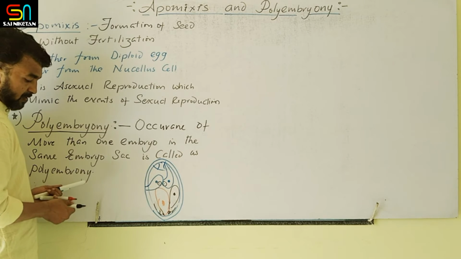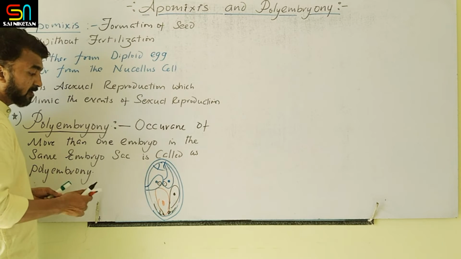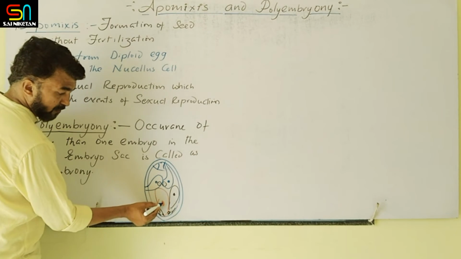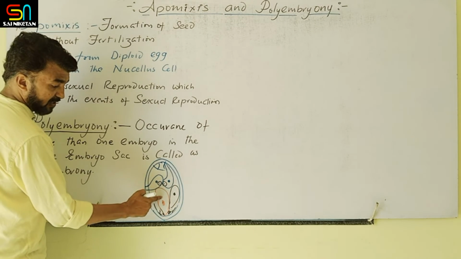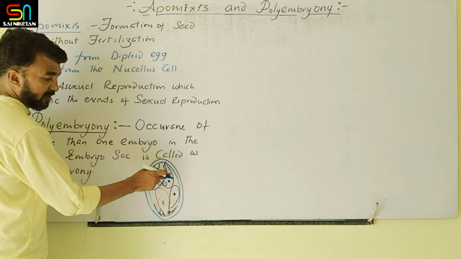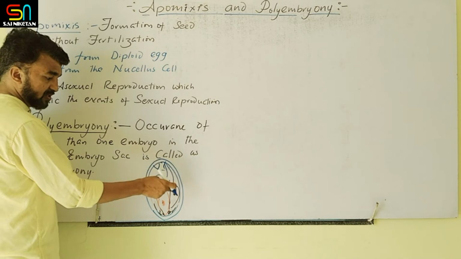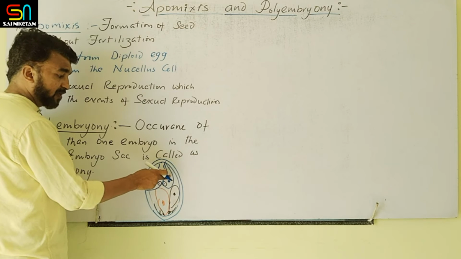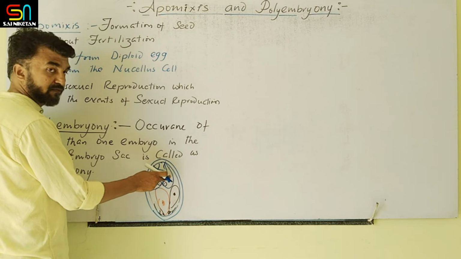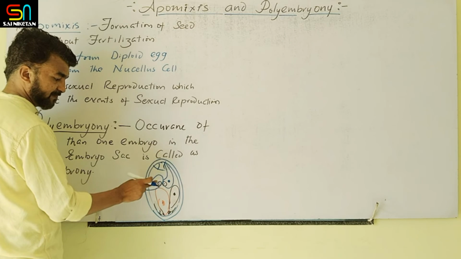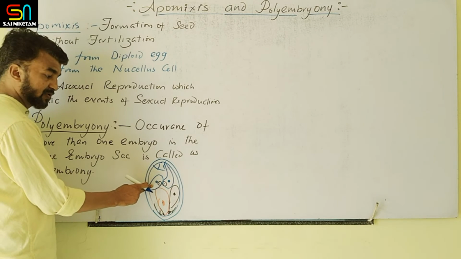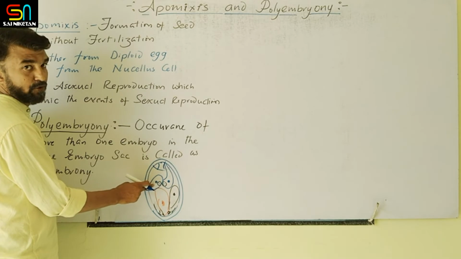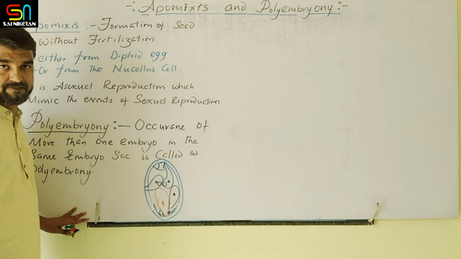Now, ploidy of this embryo may differ. For example, if the embryo develops from the egg after fertilization, this is a diploid. If the embryo develops from the synergid without fertilization, that is haploid in nature. If the embryo develops from the antipodal cell without fertilization, that is also haploid in nature. If it is developed from the nucellus cell, the nucellus cell is the extra embryo sac one, that is diploid in nature. The ploidy may vary.